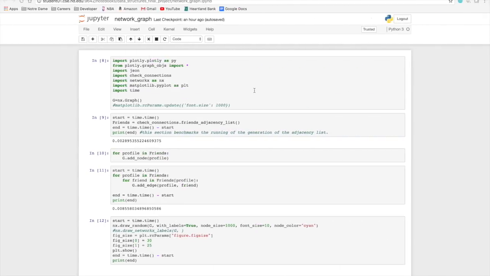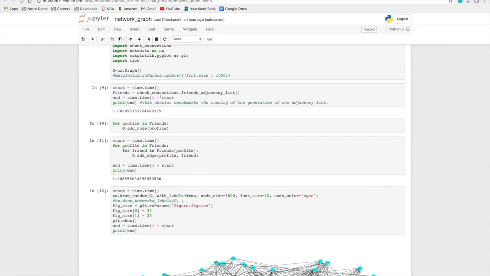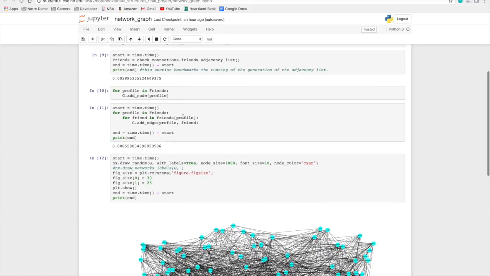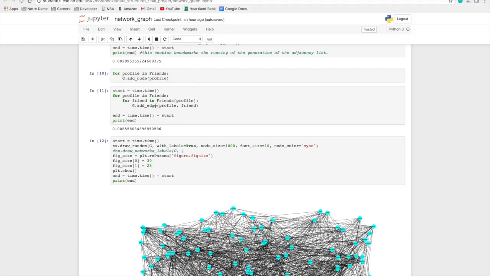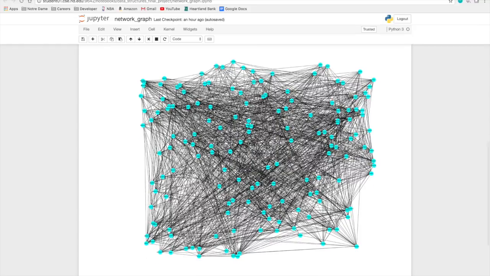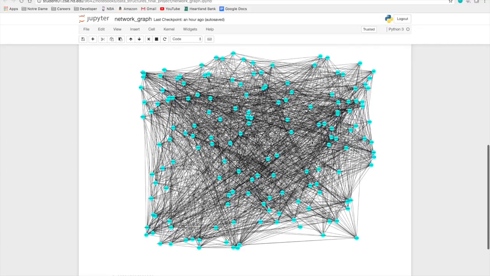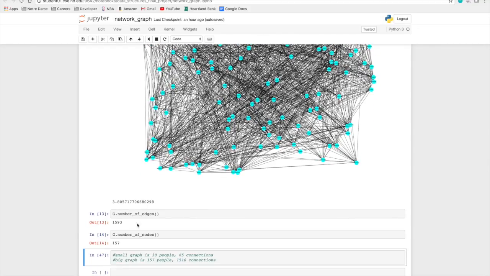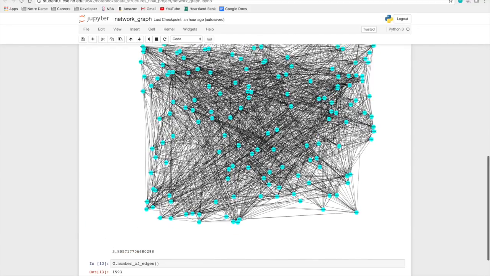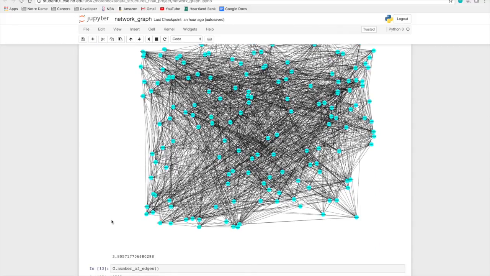And then as far as how we benchmarked, we used Jupyter Notebooks here, and we generated the times to generate the adjacency list of friends. And then we also timed the adding of the edges. Edges would be added based on friendships, so we timed that. And then we drew a graph. So you can see this graph shows 157 people, which is everyone in computer science in our grade, and then the number of friendships between them, 1,593, and the time it took to generate this graph, 3.8 seconds.